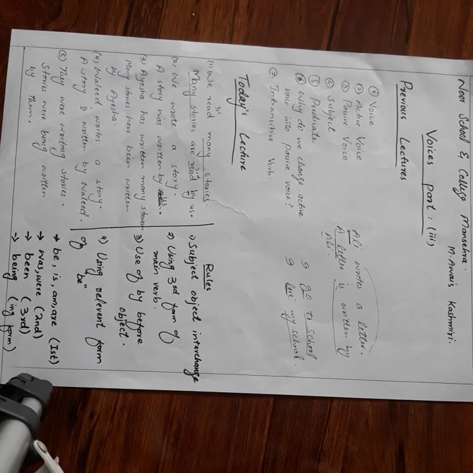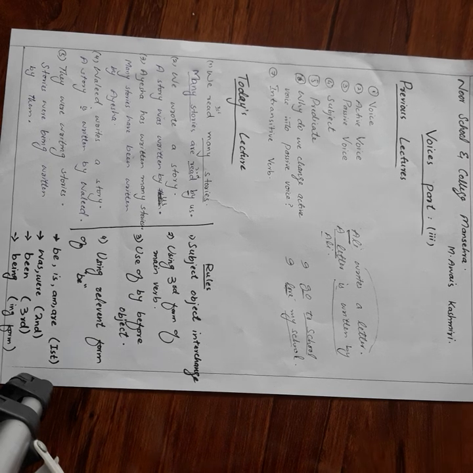In the next lecture, we will move on to some more sentences because practice is very important in the case of voices. So we are going to sum up today's lecture, what we discussed today. Today we discussed 4 basic rules for changing active voice into passive voice. Rule number 1: you need to memorize these 4 rules on your fingertips.